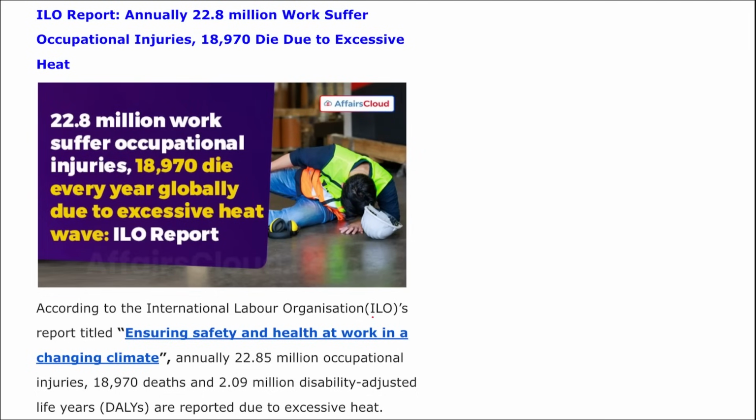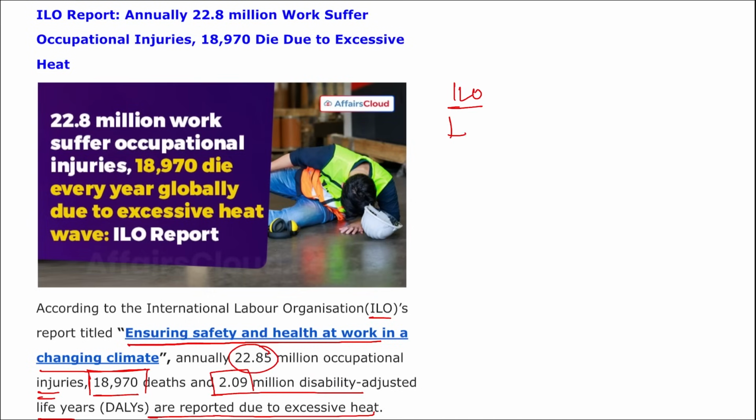Next, here you can see ILO's report, that is Ensuring Safety and Health at Work in a Changing Climate. Annually, 22.85 million occupational injuries, 18,970 deaths and 2.09 million disability-adjusted life years are reported due to excessive heat. If we talk about the International Labour Organization, the Director General is Gilbert Houngbo, headquarters is in Geneva, Switzerland. There are 187 member nations and it was established in 1919.